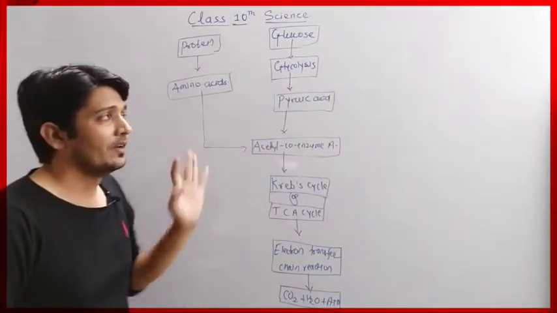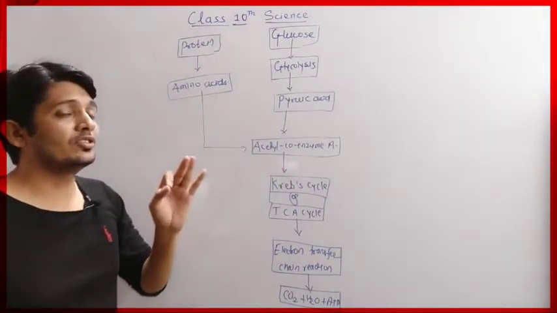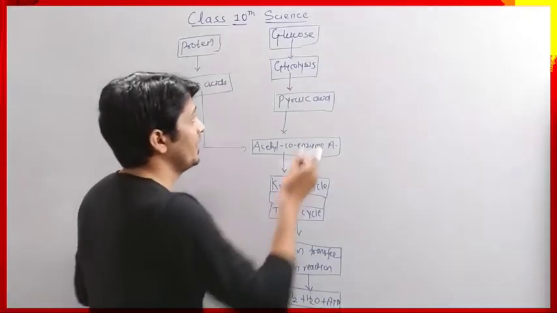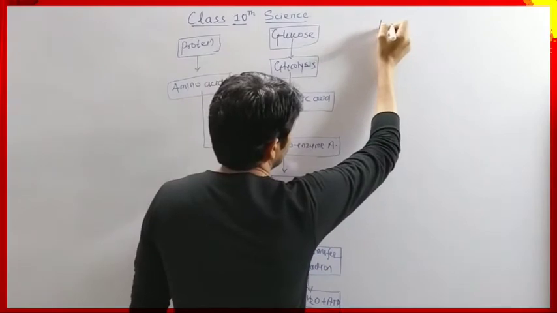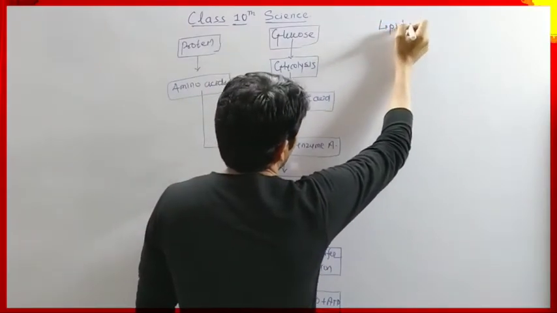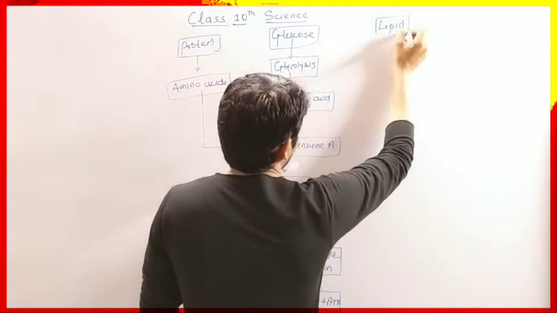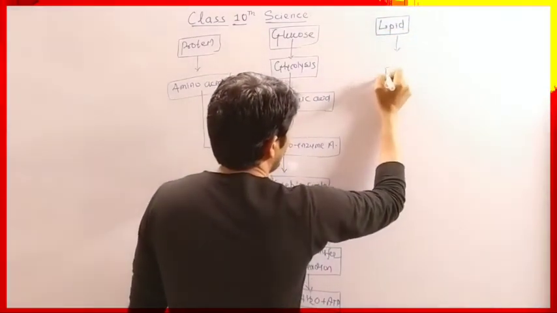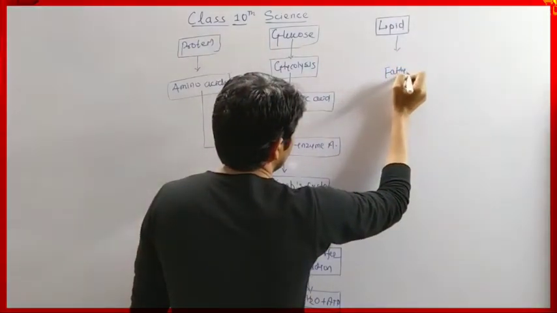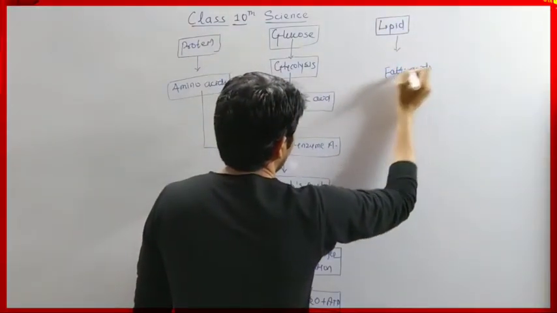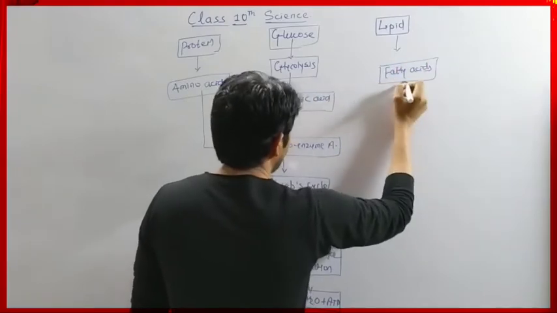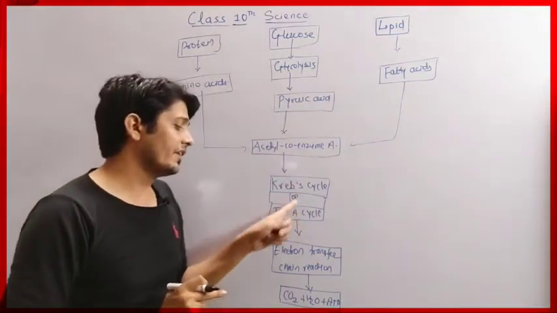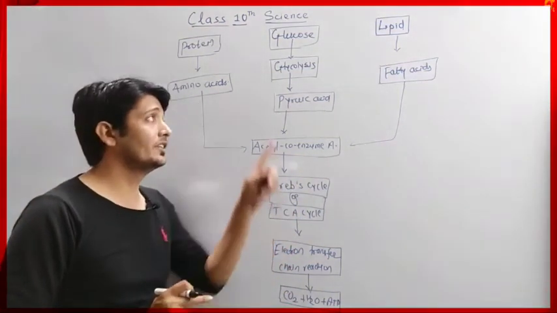same way. If protein and glucose are not sufficiently available in our body, then lipid molecules also help in energy production. So lipid first breaks down into fatty acid, and then fatty acids convert into acetyl coenzyme A. Then again the reaction takes place in the same way as in glucose.